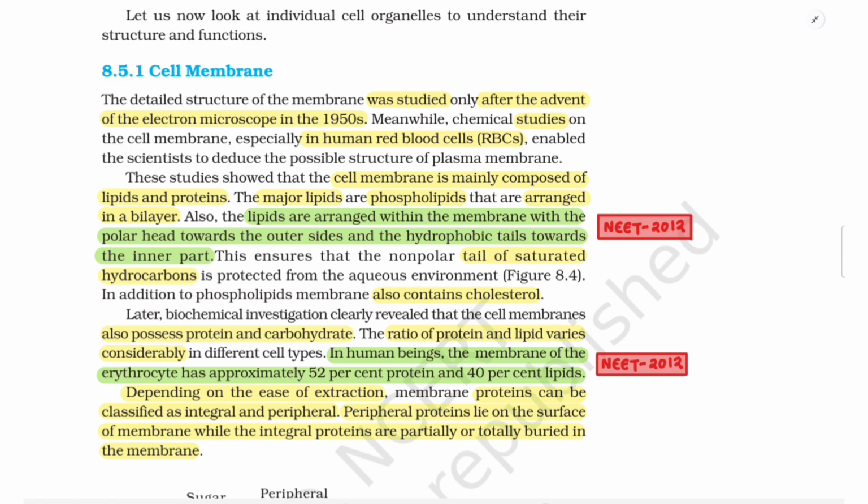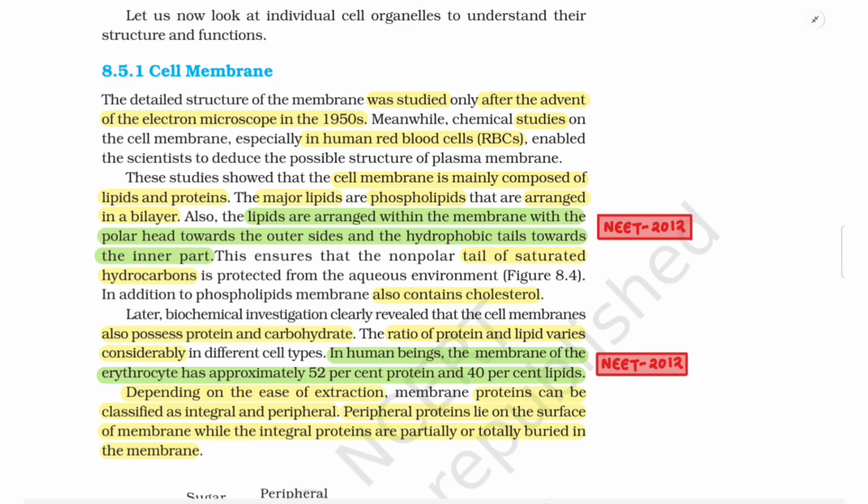Also, the lipids are arranged within the membrane with the polar head towards the outer sides and the hydrophobic tails towards the inner side. This ensures that the nonpolar tail of saturated hydrocarbon is protected from the aqueous environment, figure 8.4. In addition to phospholipids, membrane also contains cholesterol. Later, biochemical investigation clearly revealed that the cell membranes also possess proteins and carbohydrates.